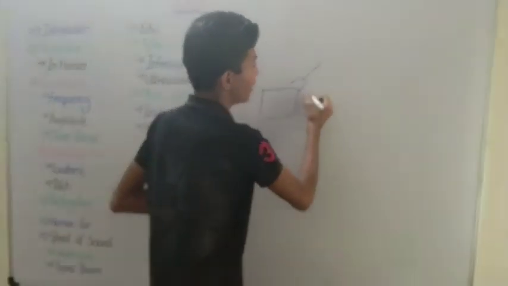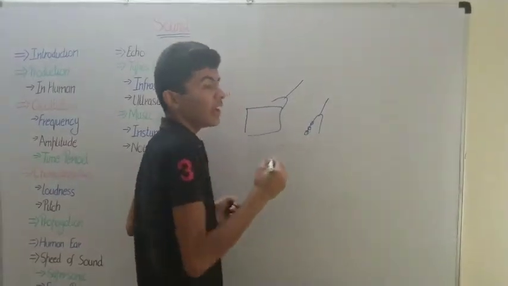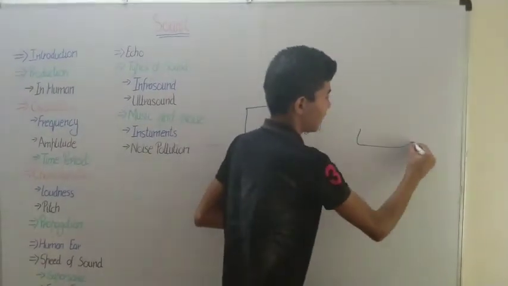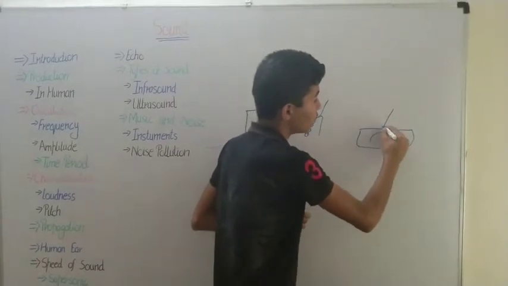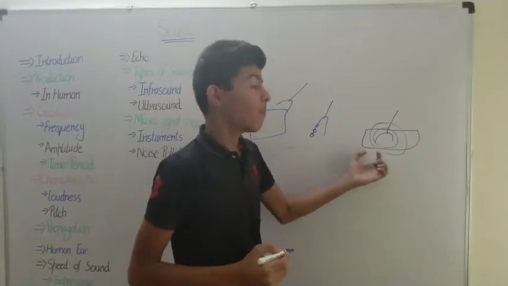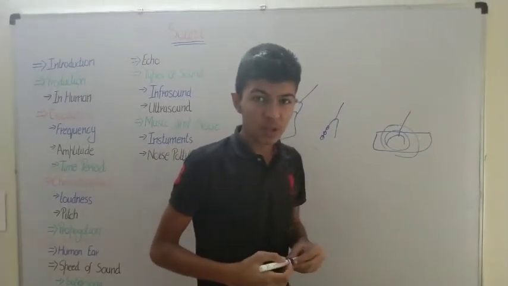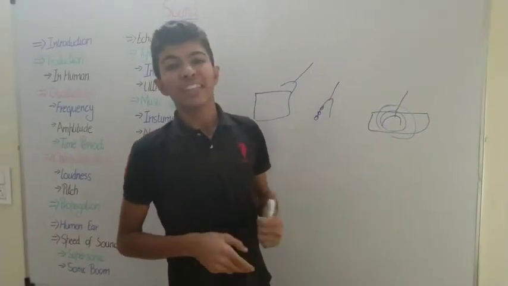If the particles of this fork start vibrating and you have water near it, and you put this fork into the water, you may see that ripples of water start coming. This is a form of the vibration. So this is how the production of sound takes place.